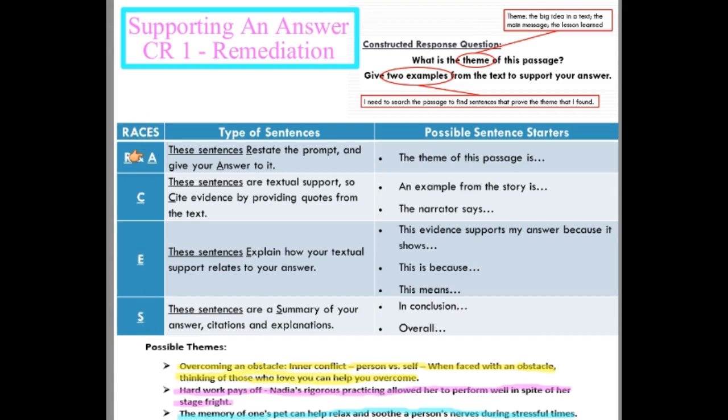And if you lost points for supporting an answer, if that's all you missed, that probably means that you restated the question fine, that you gave a fine answer. The problem is with your C or your E. So when you cited evidence, there was some issue, or when you explained how your textual support relates to your answer, or how your cited evidence supports your answer, there could be a problem there as well. You can see there are some sentence starters here that you're more than welcome to use.